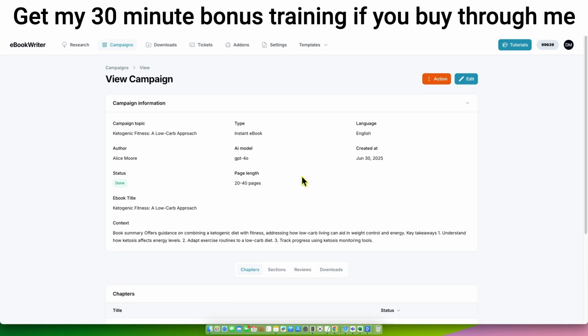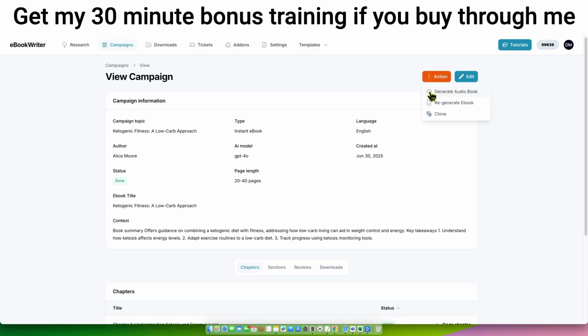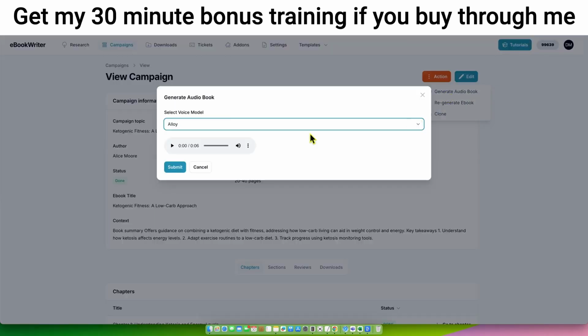Once you're done, let's say your book is ready to go. This is where you can generate your audiobook. You can regenerate the book. After you save changes and add links and change images, you can clone the book or regenerate the book, and it will regenerate with all your settings. And then we can go over here to generate audiobook. This was a $29 surprising upgrade right here.